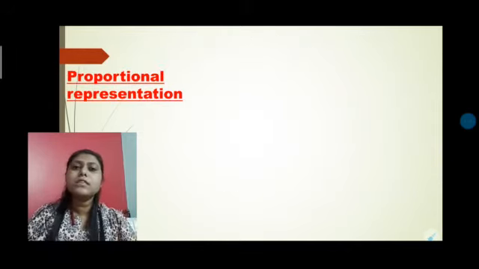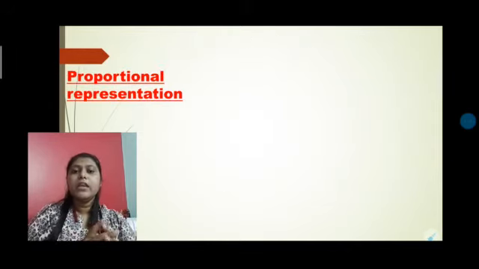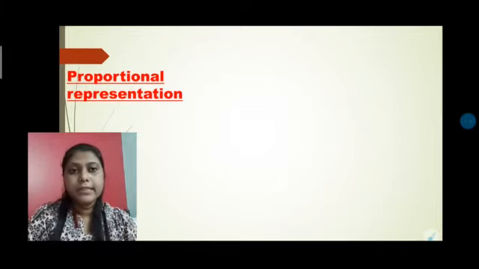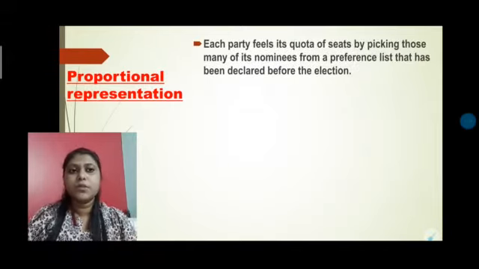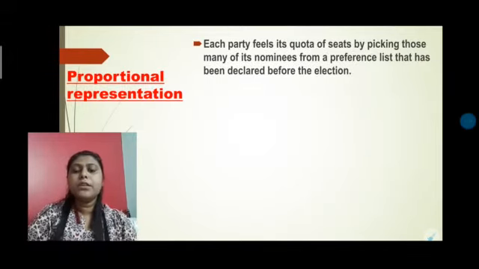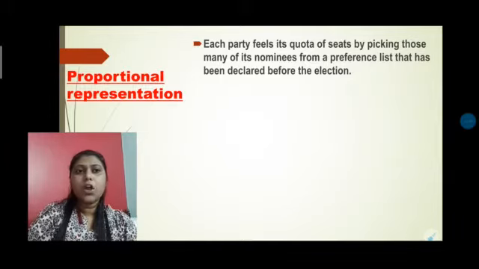Now we have to know the second method, which is a very important method, and where there is so much calculation. So the second method is proportional representation. Now what is proportional representation? Proportional representation means each party fills its quota of seats by picking that many nominees from the preference list that has been declared before the election.